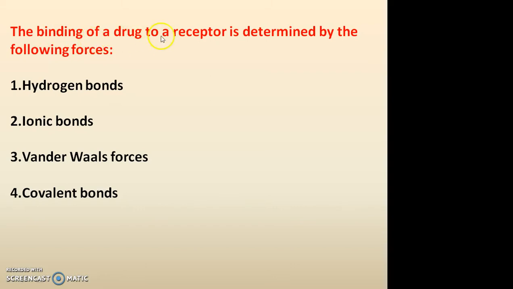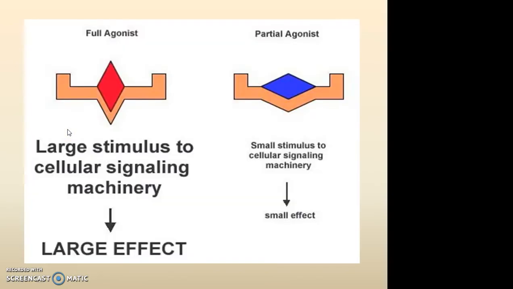The binding of a drug to a receptor is determined by the following forces: hydrogen bond, ionic bond, van der Waals forces, and covalent bond. Among these four bonds, the ionic bond is stronger.